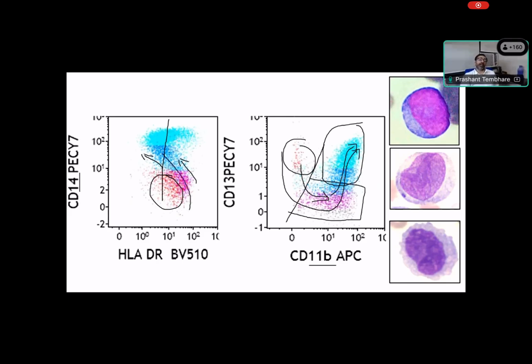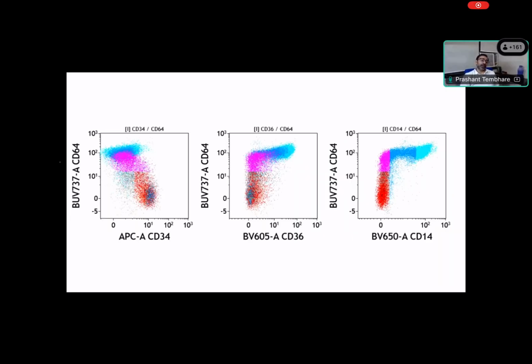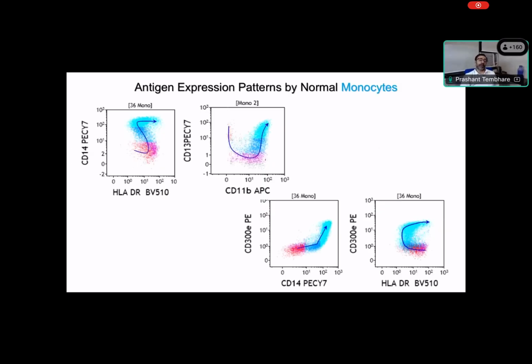The same way we have HLA-DR and CD14, we have this maturation pattern by using CD14 and DR. So you can consider the S pattern, right, in monocytes. Same way when you combine CD64 and CD34, because CD34 is only on blasts, this shows this maturation pattern. When you combine CD36 and CD64, you will see this maturation pattern. Same way we combine CD64 and CD14, it will be this type of maturation pattern. Right? So we have this type of maturation pattern when we combine different markers.